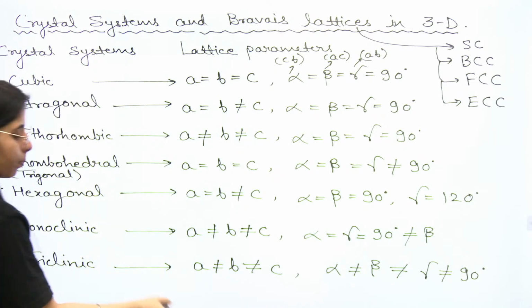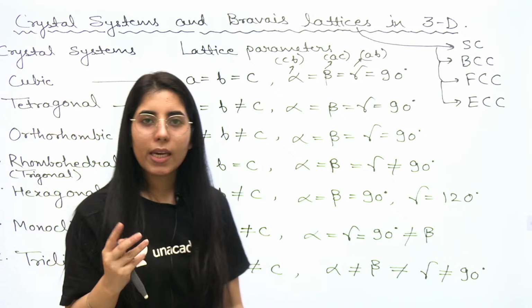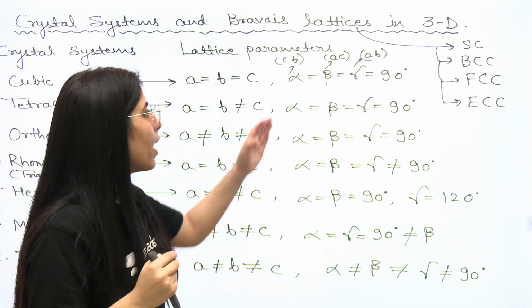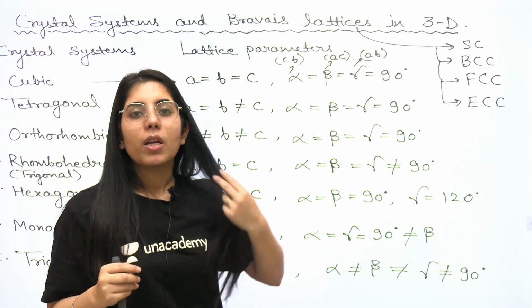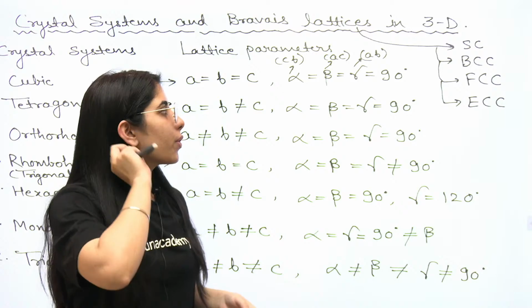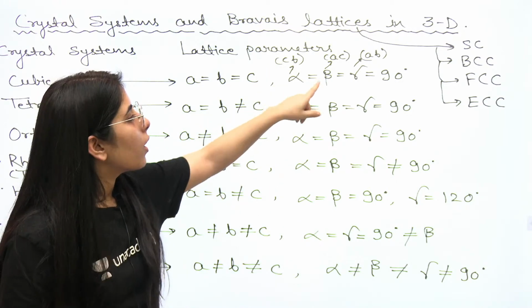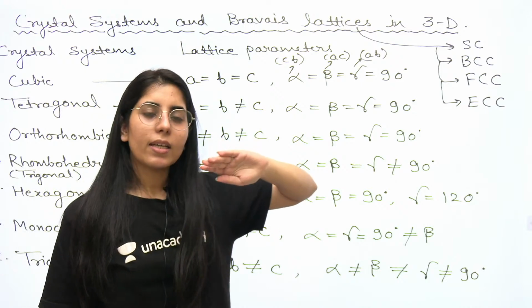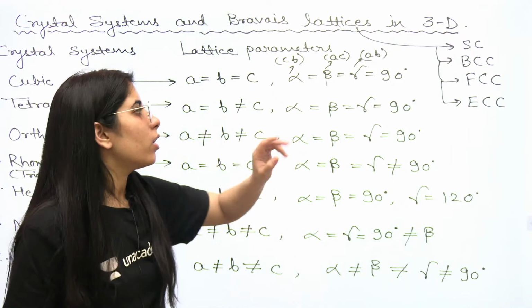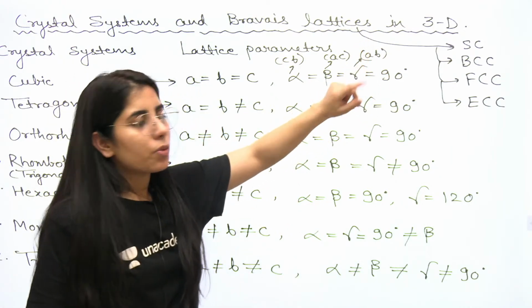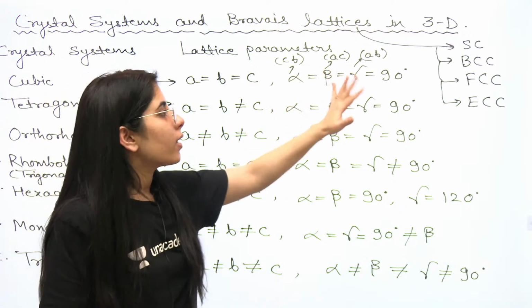Let's talk about them. Basically in the 3D case there will be 3 angles, which are alpha, beta and gamma. Clear? Now for these 3 angles, what is going to happen? Alpha is the angle between C and B. Beta is the angle between A and C, as in the ABC 3D case. So gamma will be the angle between A and B, and all 3 are equal.